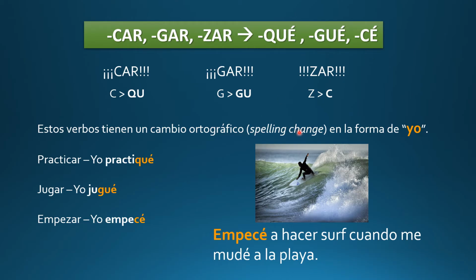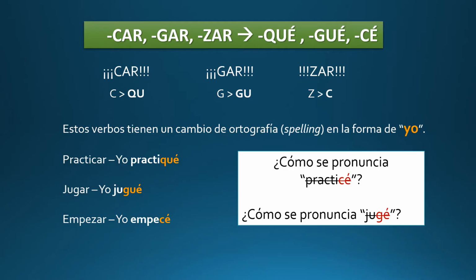And why do we do this spelling change? It's really all about pronunciation. Think about, how do we pronounce these two letters together? Ce, right? So we would say practicé, but that's not how we want to pronounce it, right? Practicar, we want to keep that hard C. So that's why we change the spelling.